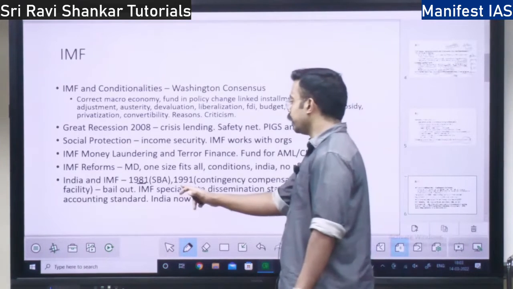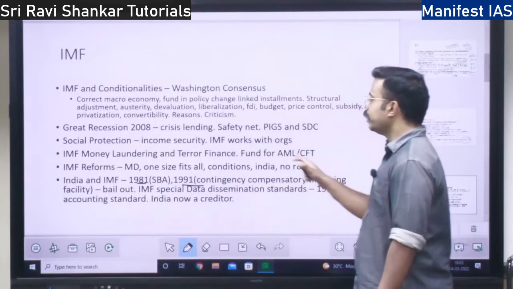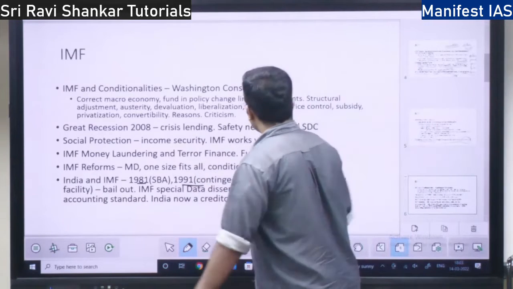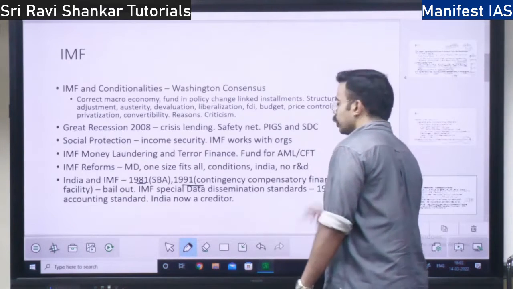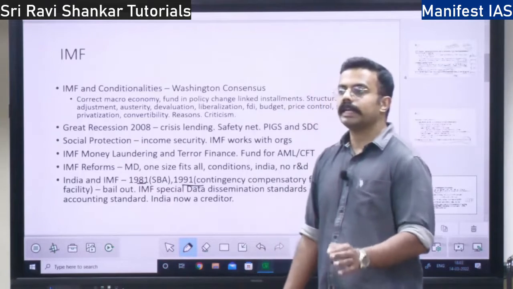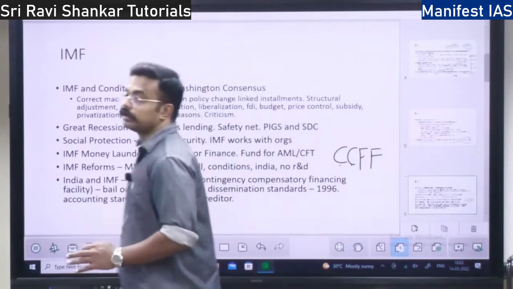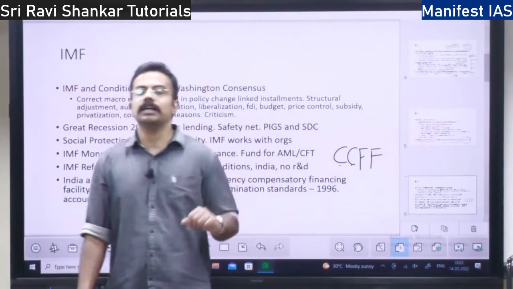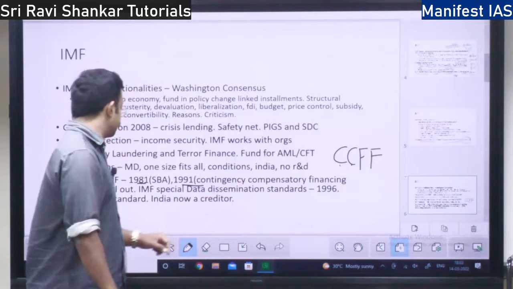In 1991, India borrowed under Contingency Compensatory Financing Facility, CCFF. India is going to pledge its gold and take the money from the International Monetary Fund under the CCFF facility.